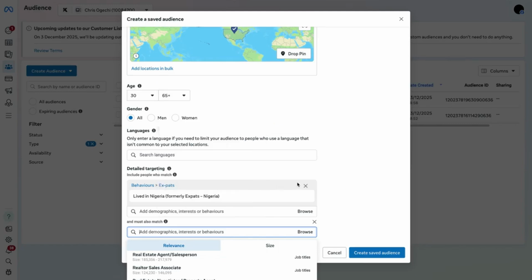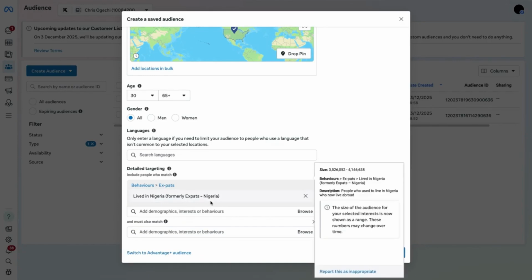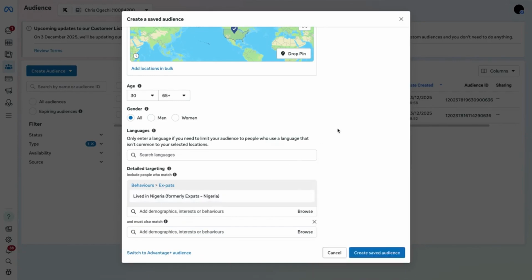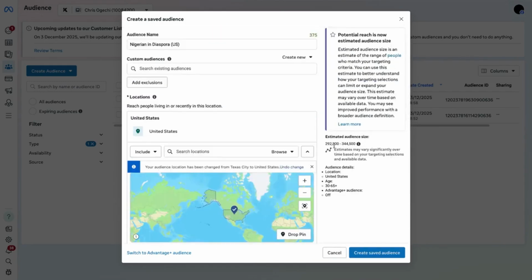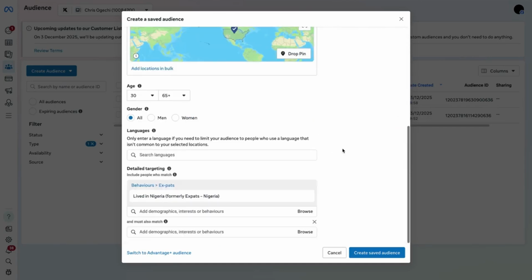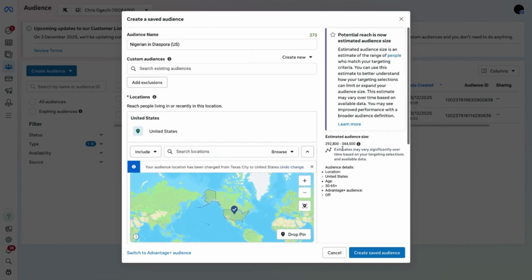So because it's targeted to Nigerians that live in Nigeria formally, it's just capturing all of this for us. So leave this one this way and blast. Ideally, your audience should be between 250K to 1.2 to 1.5 million, as earlier stated, which makes a lot of sense. So just leave it this way and you can save it.